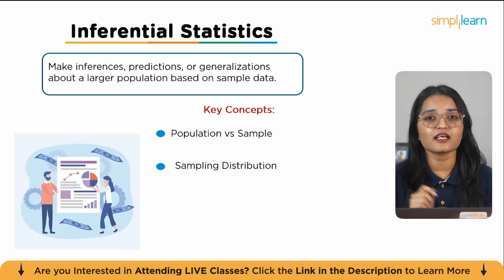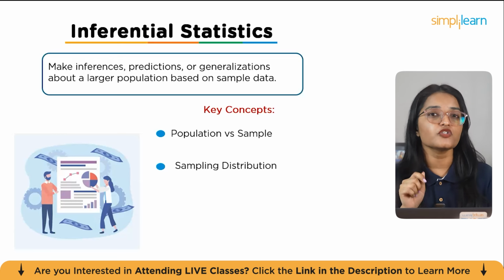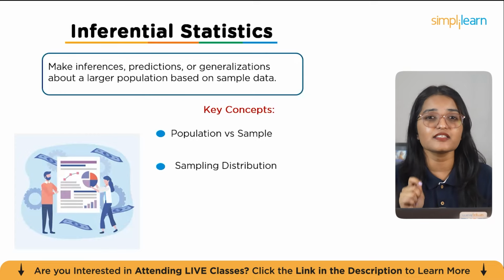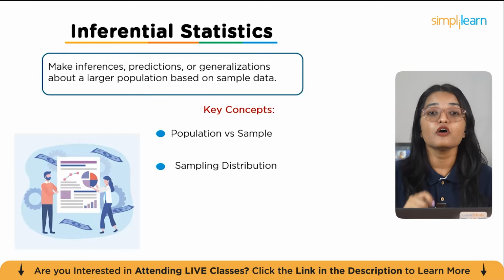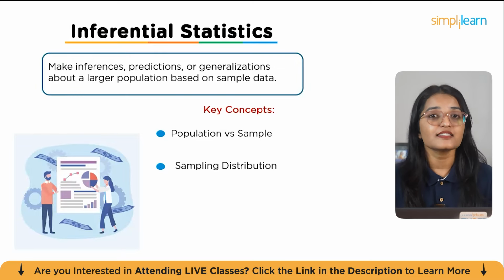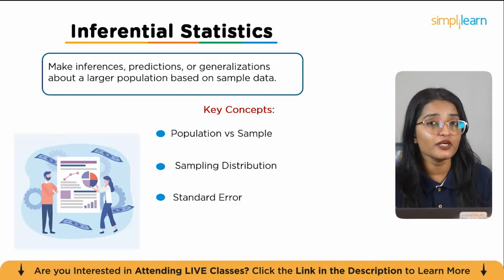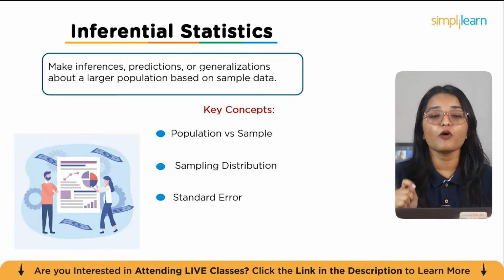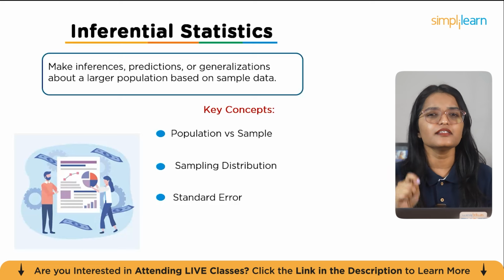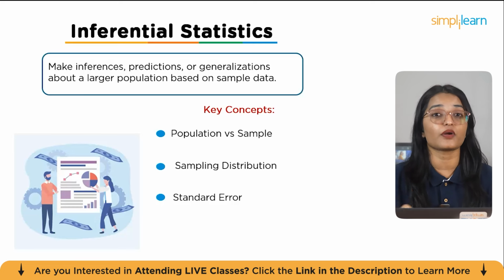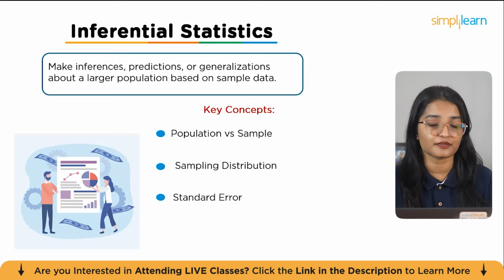Next concept is sampling distribution, which refers to the distribution of a statistic across multiple samples from the same population. Standard error measures how much the sample statistic is expected to vary due to random sampling. And finally, margin of error tells us how much we can expect our estimates to differ from the true population value. Together, these concepts form the foundation for drawing reliable insights from sample data in inferential statistics.